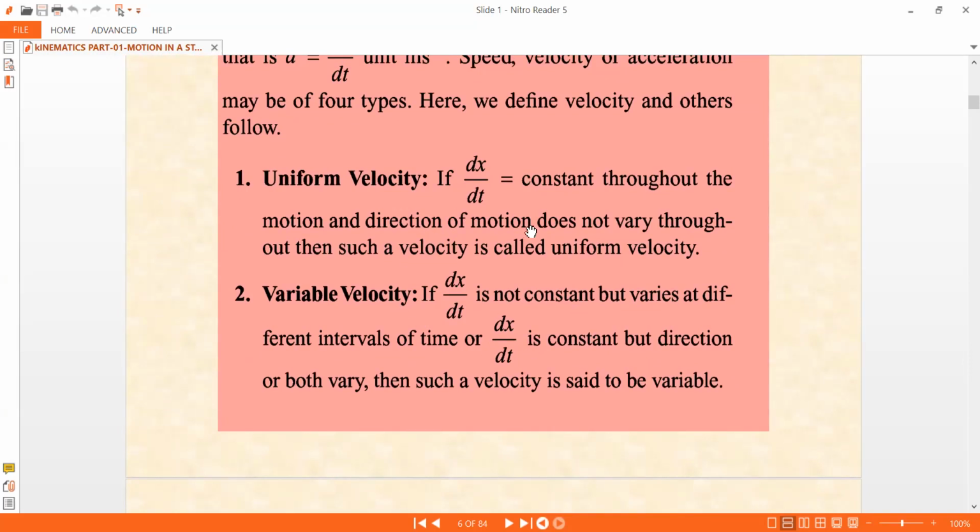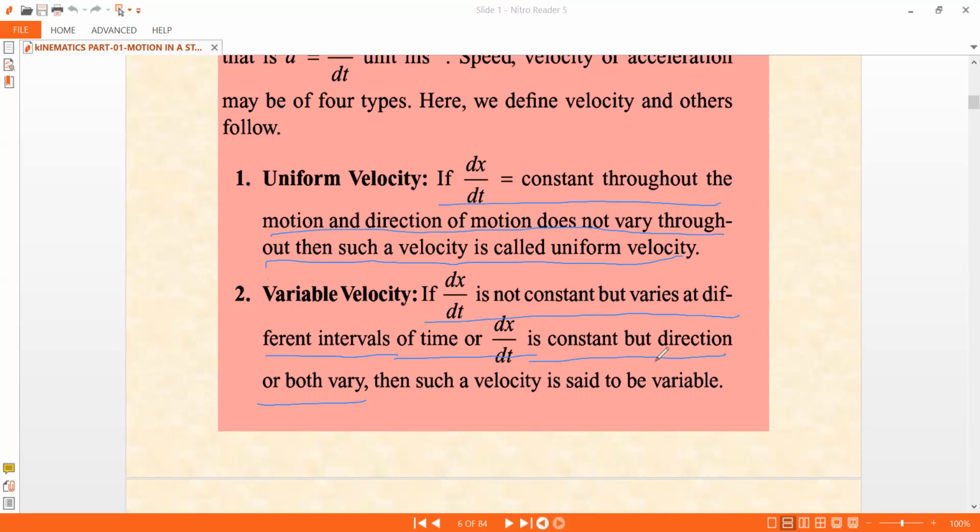So the definitions are given here. If dx by dt is constant throughout the motion and the direction of motion does not vary throughout, such a velocity is called uniform velocity. And if dx by dt is not constant but varies differently at different intervals of time, or dx by dt is constant but the direction varies, or both may vary, the velocity is variable.